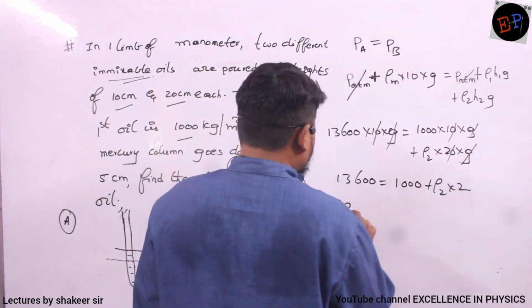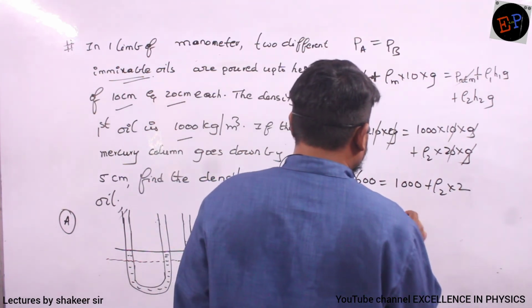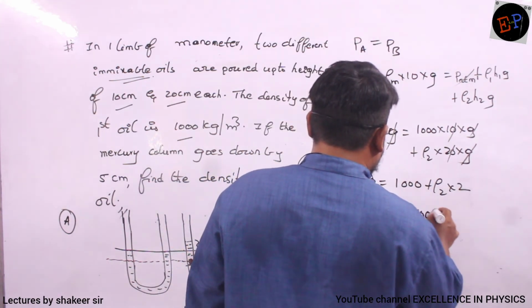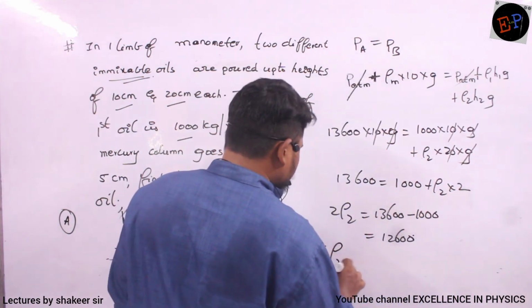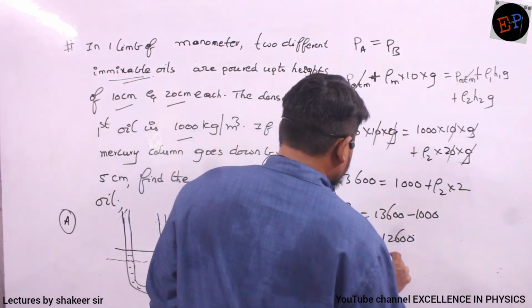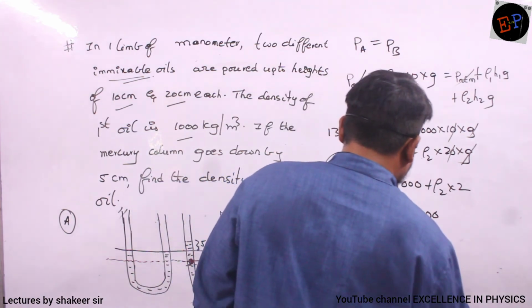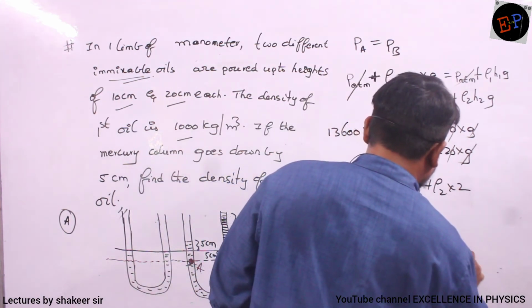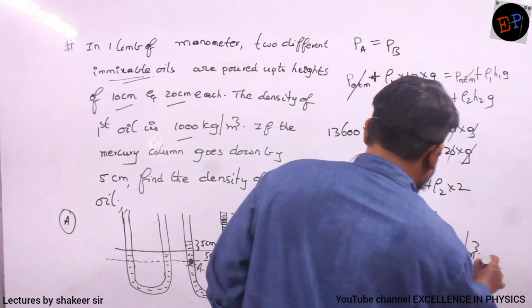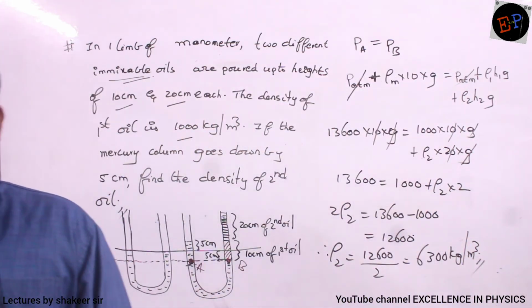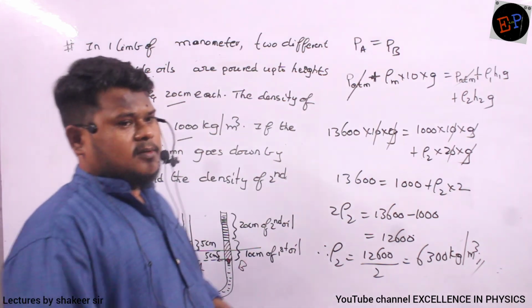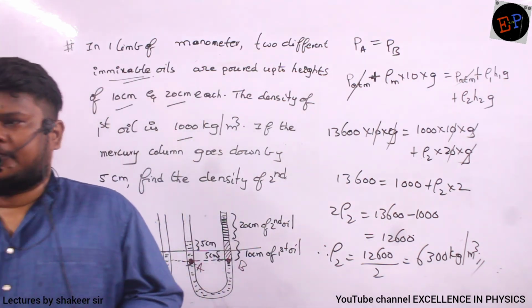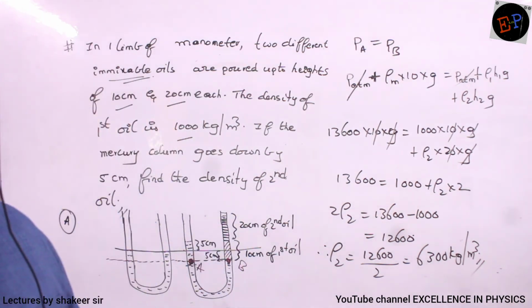So therefore 2 rho 2 is equal to 13600 minus 1000. So it is how much? 12600. So therefore rho 2 is equal to 12600 divided by 2. So it is 6300 kg per meter cube. That is my answer. So the density of the second oil is how much? 6300 kg per meter cube. Is it clear? That's all.